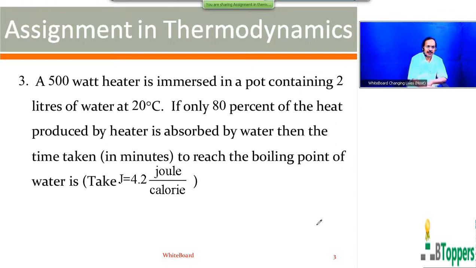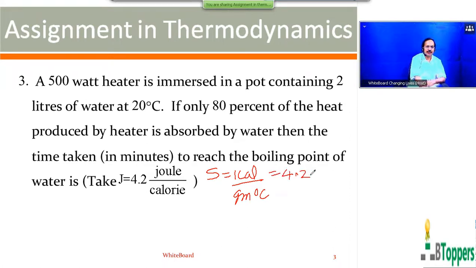A 500 watt heater is immersed in a pot containing 2 liters of water at 20 degrees centigrade. If only 80% of the heat produced by the heater is absorbed by water, then find the time taken in minutes to reach the boiling point of water. J is given as 4.2 joule per calorie. When the mechanical equivalent of heat is given as 4.2 joule per calorie, the specific heat of water in the CGS system is 1 calorie per gram per degree centigrade.